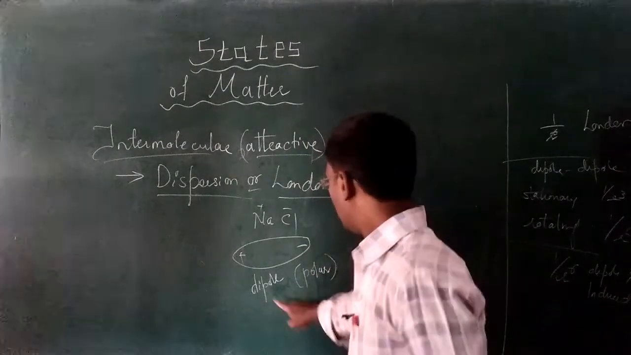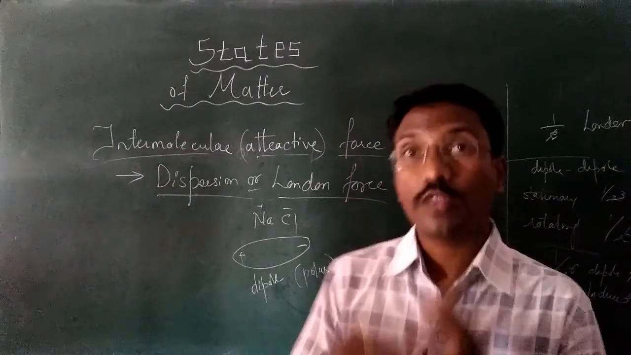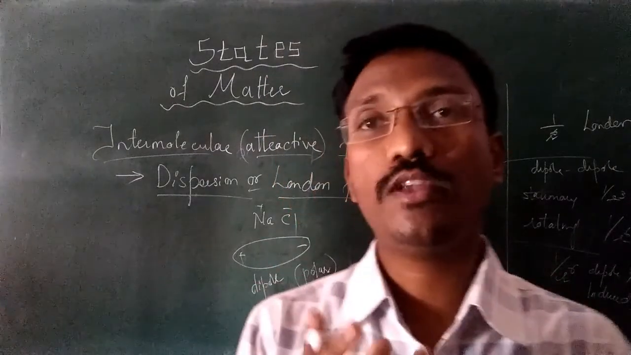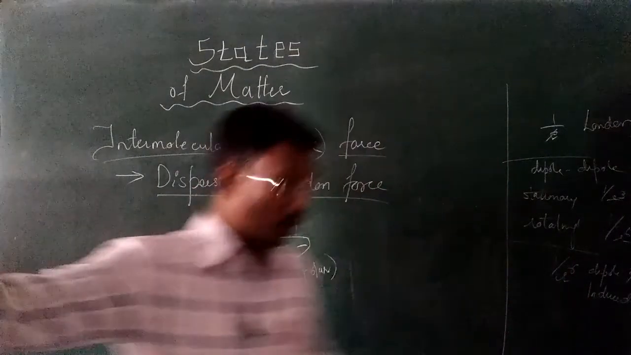Here, dipole, are you getting this one? If this dipole is not originally a dipole, and the dipole is generated temporarily, how? Look here.